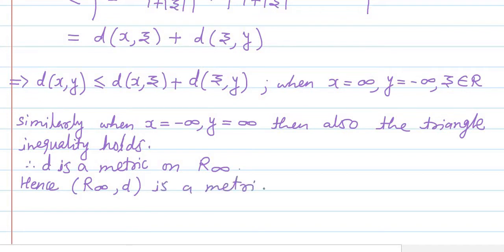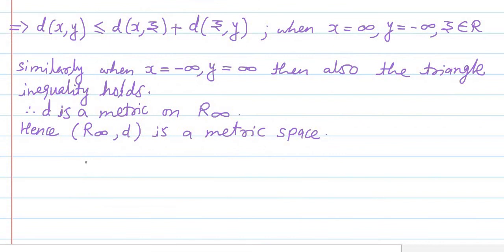R infinity comma D is a metric space. So firstly we have shown that R infinity comma D is a metric space. Now next we will show that it is a bounded metric space. For that purpose we will consider X and Y as any two members of the set R infinity.